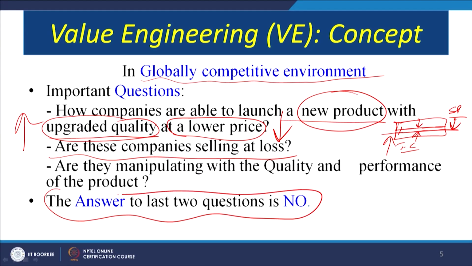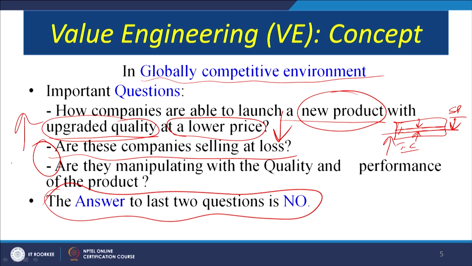The prices are coming down, the quality is going up, the functions are improving, the features are improving, but how can the cost come down or the selling price come down? That has to be taken into account. So, the answer to the last two questions, are the companies selling at a loss? No, still they are making a profit.